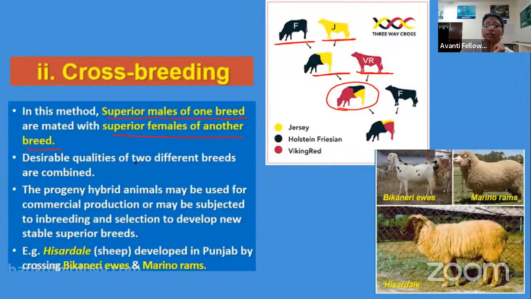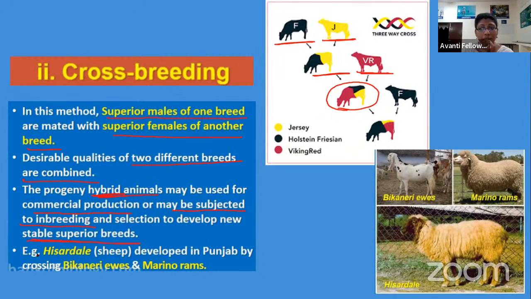So desirable qualities of two different breeds are combined here, right? If the male was superior, having good strength, and the female has high milching capacity, they are mated together. Then the progeny is a hybrid animal. It is not a pure animal, it is a hybrid animal, which may be used for commercial production or may be subjected to inbreeding. Now, this hybrid can also be used for inbreeding, right? And selection to develop new stable superior breeds.